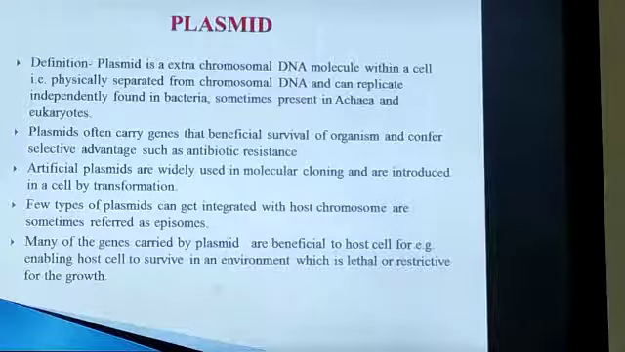There are artificial plasmids also, which are widely used in molecular cloning, and they are introduced in a cell by a process, for example transformation. There are a few types of plasmids. They can be integrated in a host chromosome, meaning they get inserted in the cell chromosome, and are sometimes referred to as episomes. They are not independently present in the cytoplasm, but in an inserted form. So that is the episome, for example, the F plasmid.